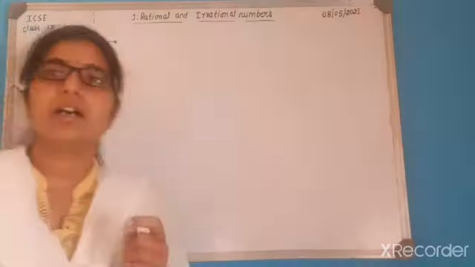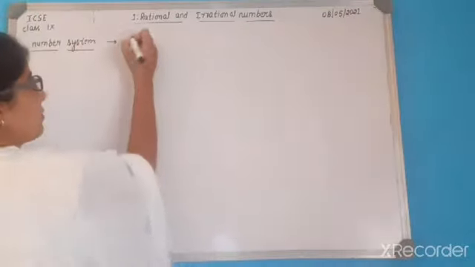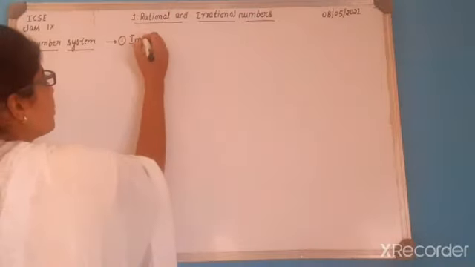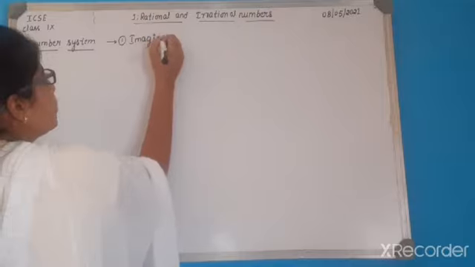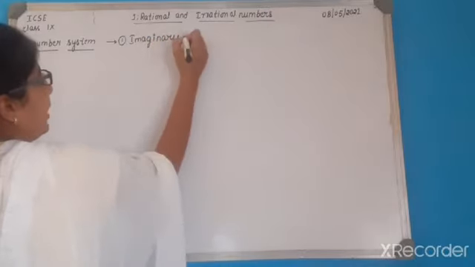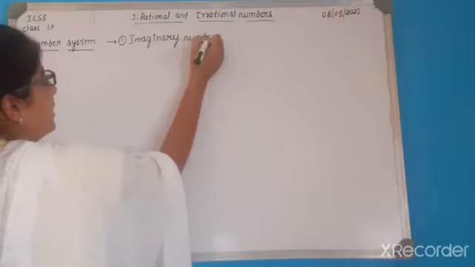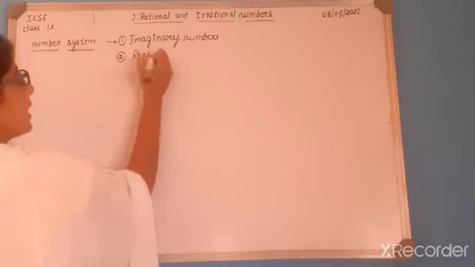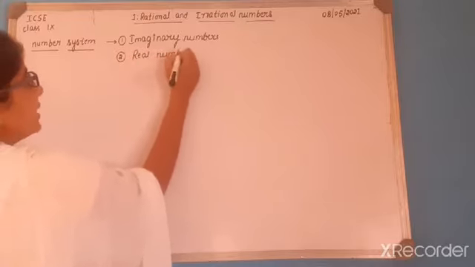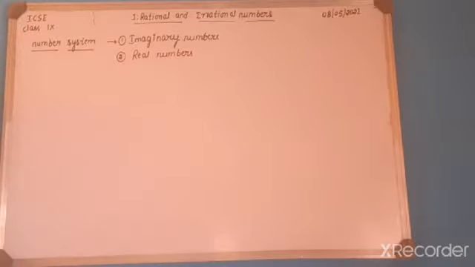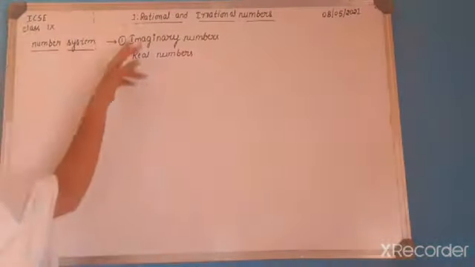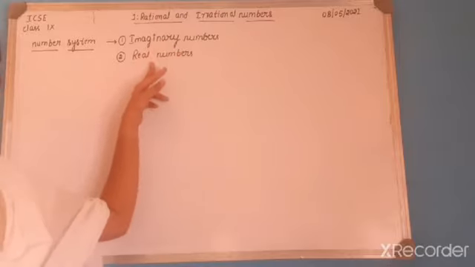The first type of number system is called imaginary numbers, and the second type of numbers are called real numbers. Those numbers are classified into two types: imaginary numbers and real numbers.